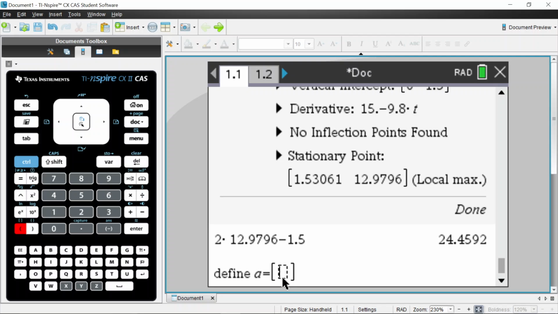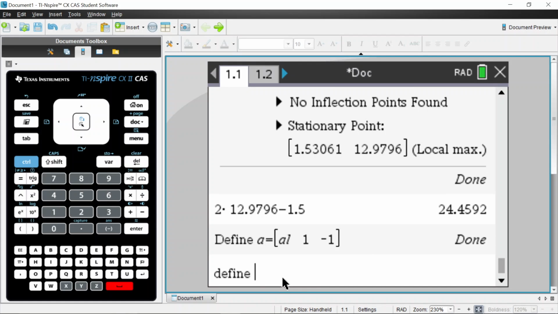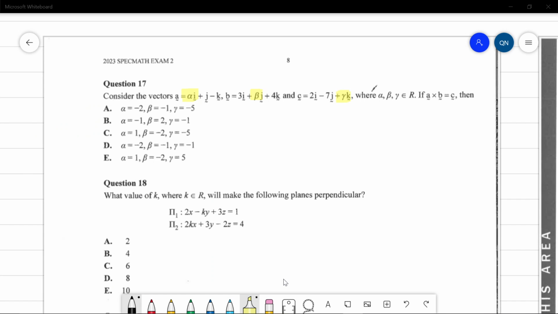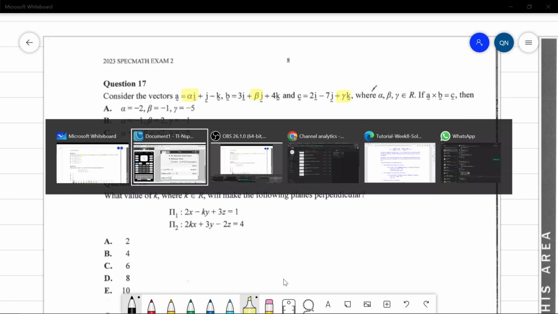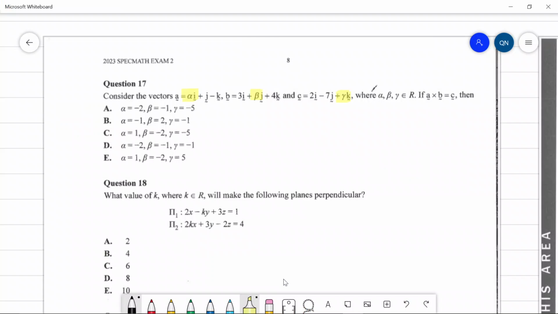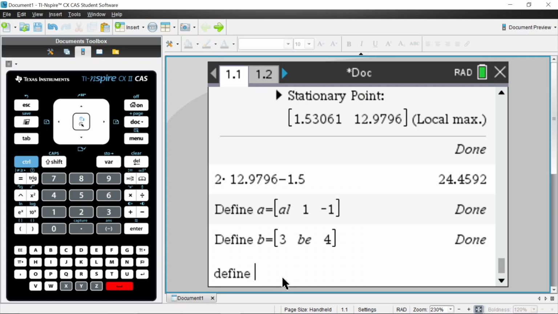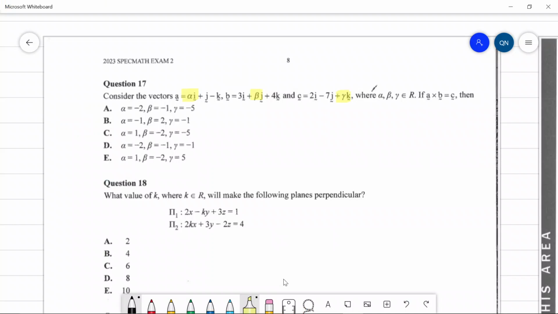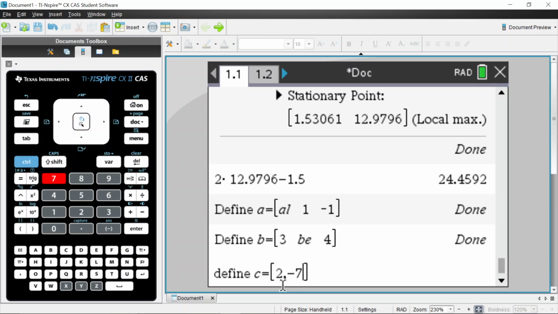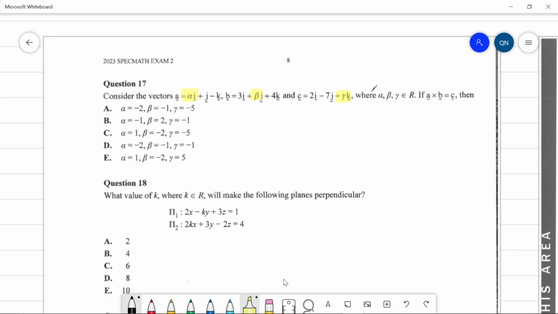I don't know how to represent alpha, so let's just do AL for alpha, and then 1, comma, -1. And I'm going to define B equals 3, comma, beta, comma, 4. And I'm going to define C equals 2, -7, and gamma.